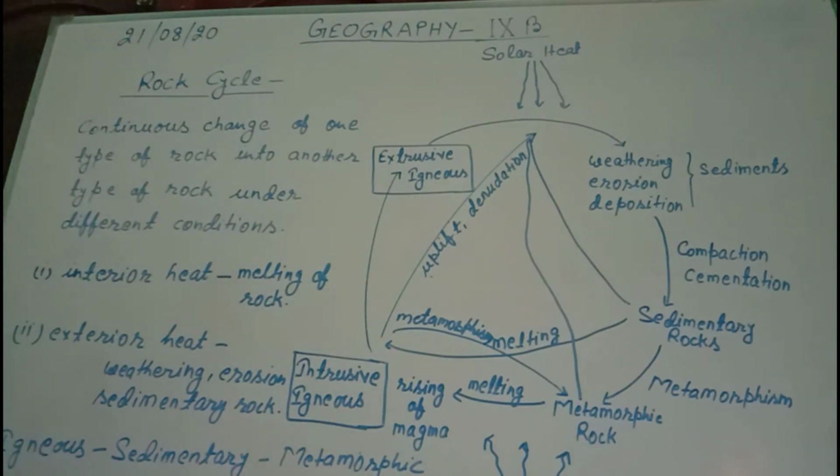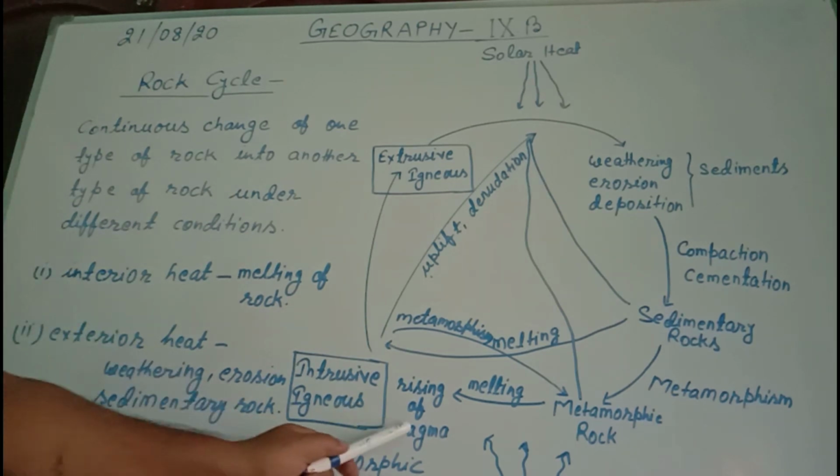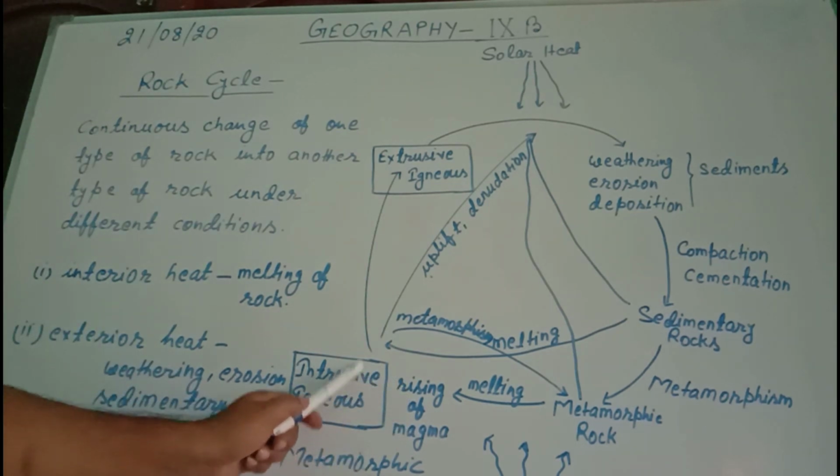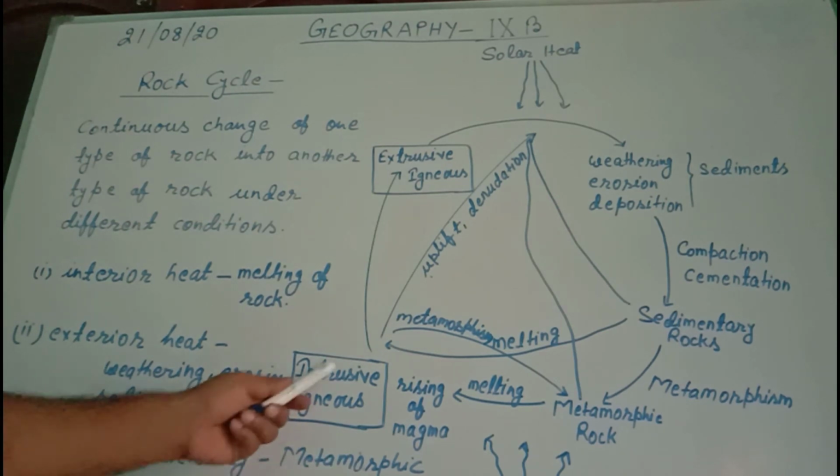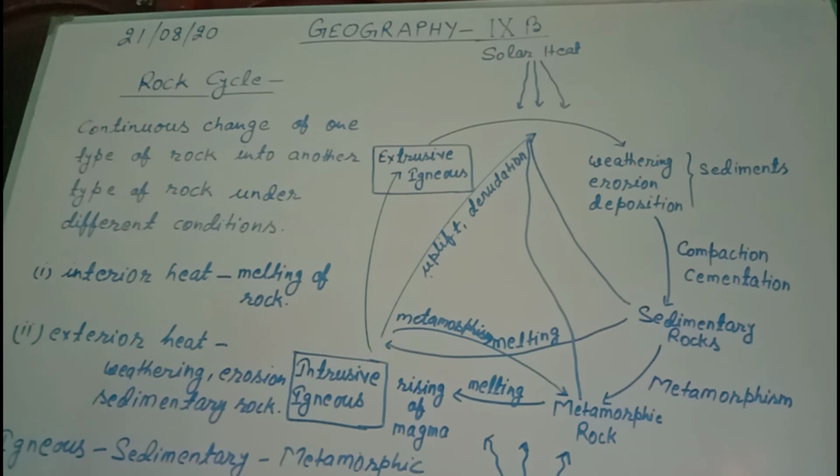Before the formation of igneous, there is a source of magma, molten, that remains in molten form. While this magma is trapped inside the earth surface, under the earth surface, into the cracks and fissures of different layers of rocks, and it solidifies, then intrusive igneous is formed.